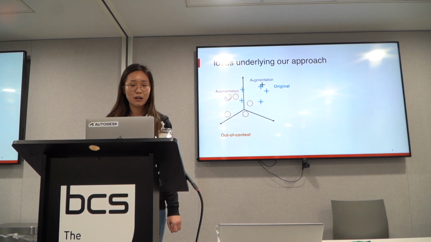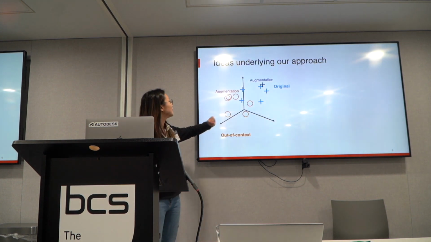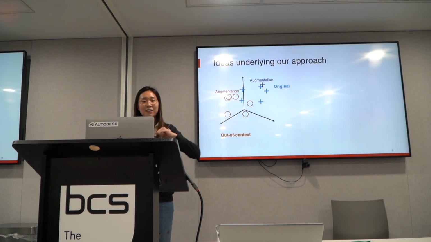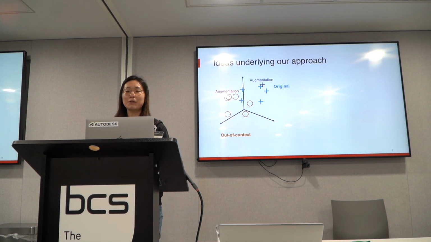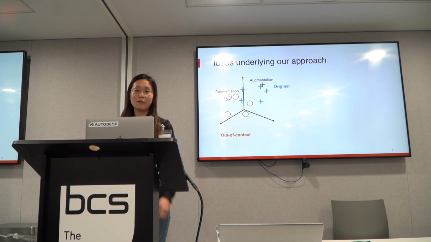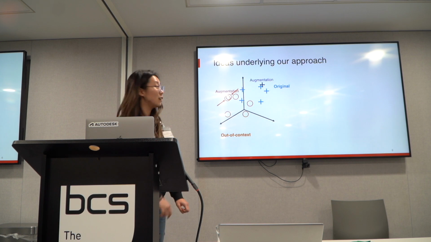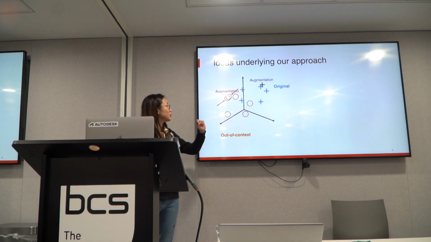So how did we do that? For each news item, we generate an augmentation news item. In implementation, we use a Gaussian blur applied to the image-only modality. This preserves the label because it doesn't change the semantic meaning of the news. And next, we aim to pull closer the anchor news item and its augmentation news item.